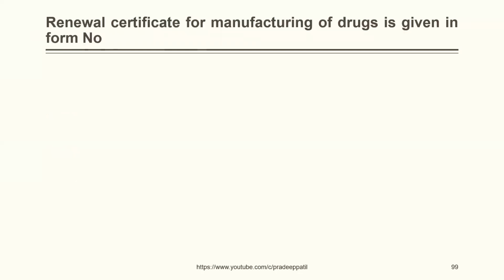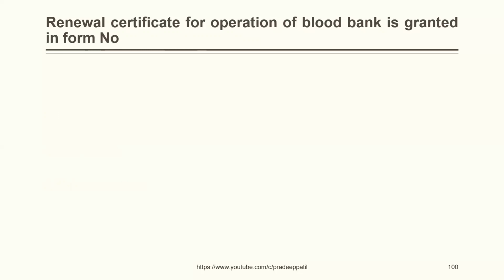Renewal certificate for manufacturing of drugs is given in form number 26, 26F, both 1 and 2, none of the above. The correct answer is both 1 and 2. Renewal certificate for operation of blood bank is granted in form number 26, 26G, 26F, 26H. The correct answer is 26G.